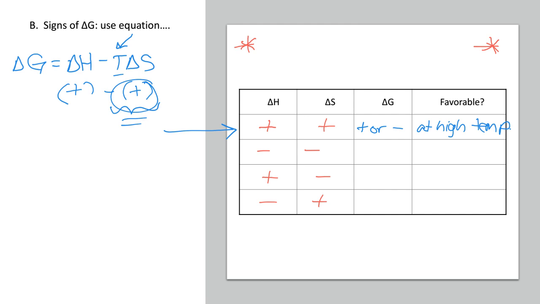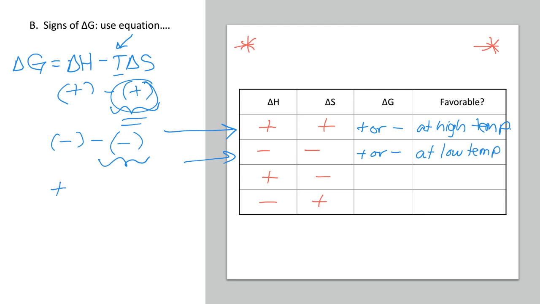So let's do it for the next one. Negative delta H minus a negative number for delta S. Now, depending again on how big this number is, I could get a negative delta G or I could get a positive delta G. So I could get positive or negative. Delta G will be negative at low temperatures.